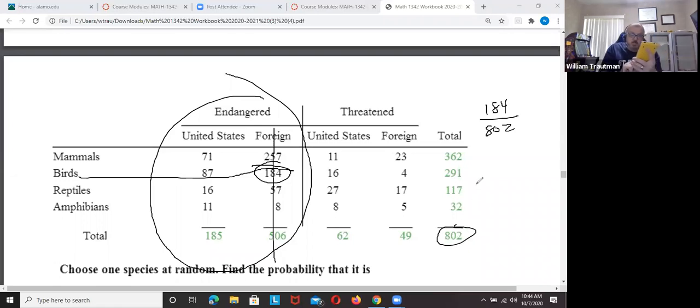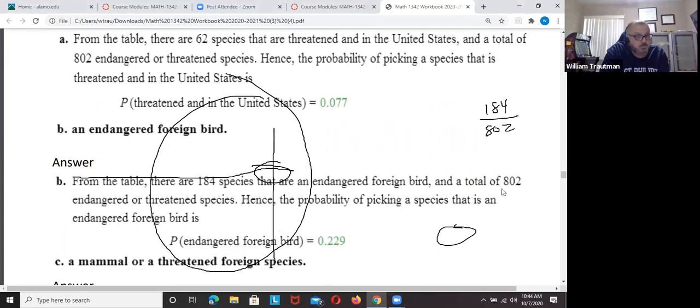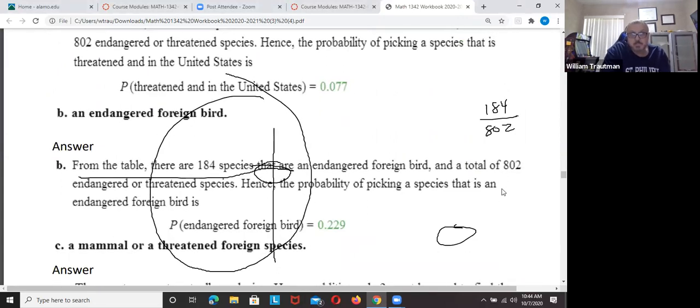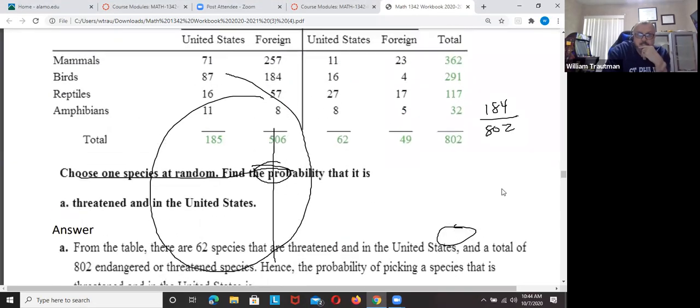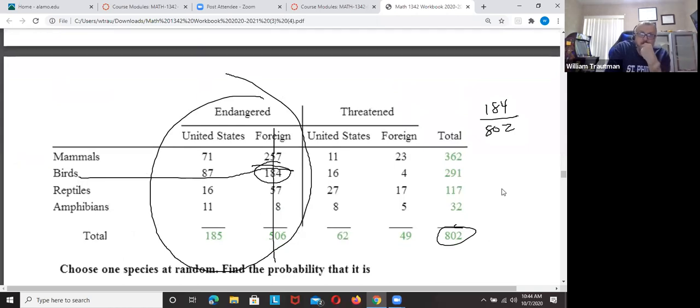And so whatever this equals on my calculator, they want it in decimal. So I'm going to do 184 divided by 802. And I get 0.22. That doesn't sound right, but I guess it is. Let's see what did they get that answer? 0.229. Yep, that's what I got. Everybody see how we got that? Endangered and foreign bird. There's 184 of them, out of a total of 802 animals that we're talking about, or whatever creatures.